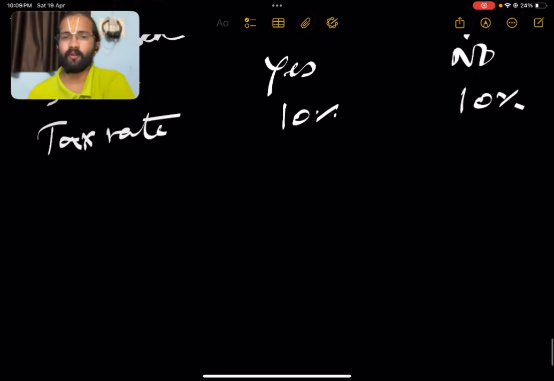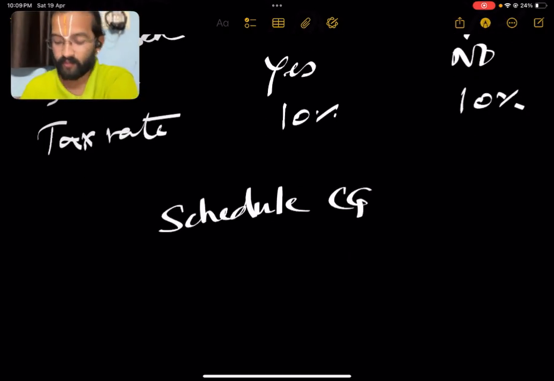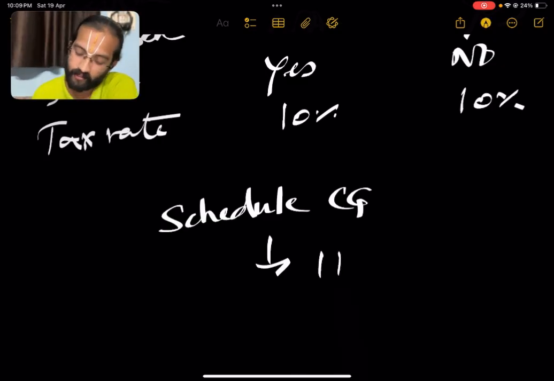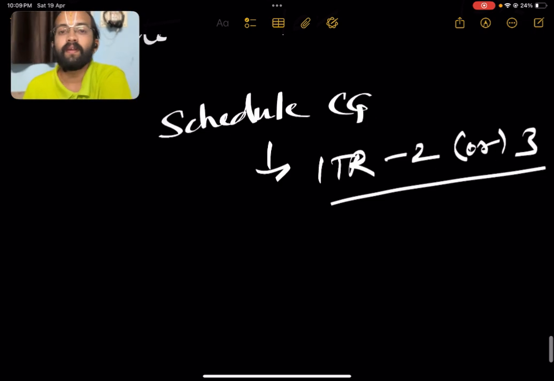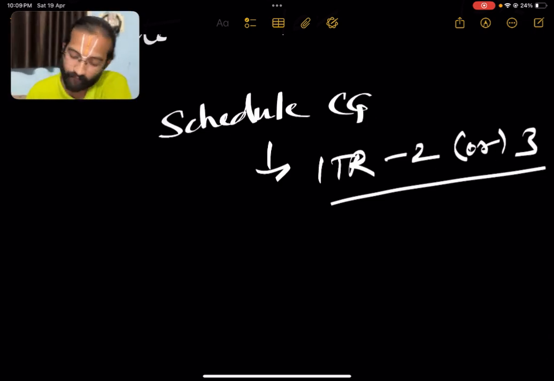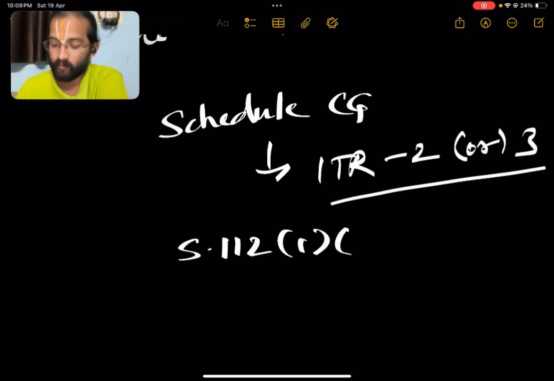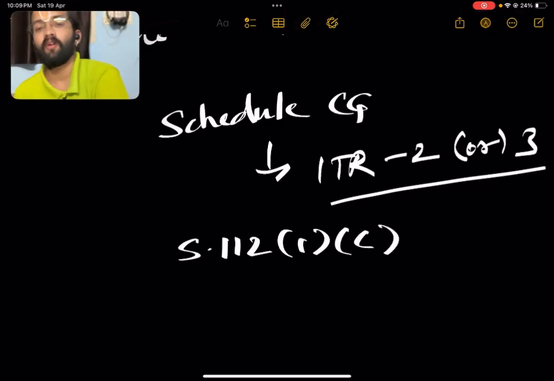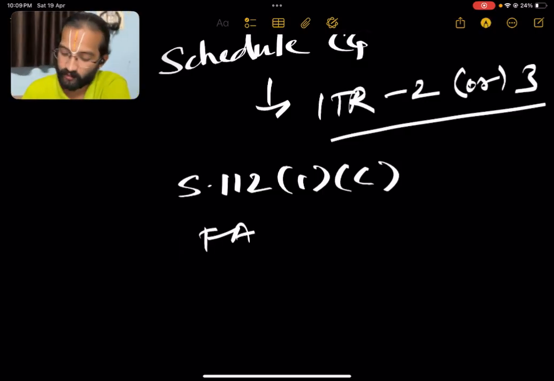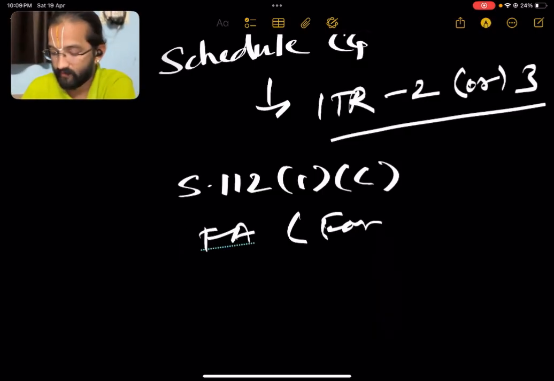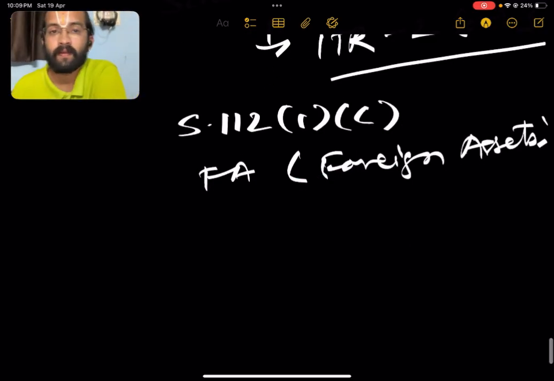Regarding compliance, you have to fill schedule CG in ITR 2 or 3. Then you have to mention that capital gains is under section 112, subsection 1, clause C. Then also disclose in schedule FA for foreign assets.